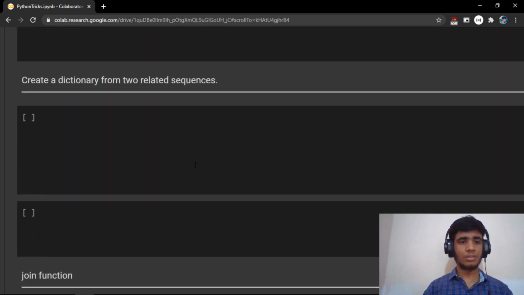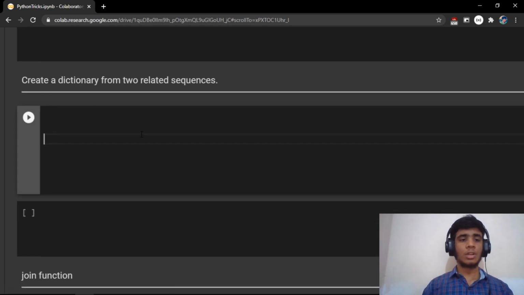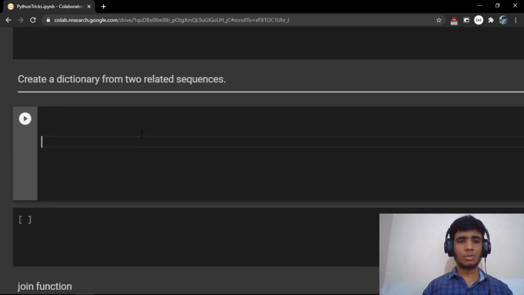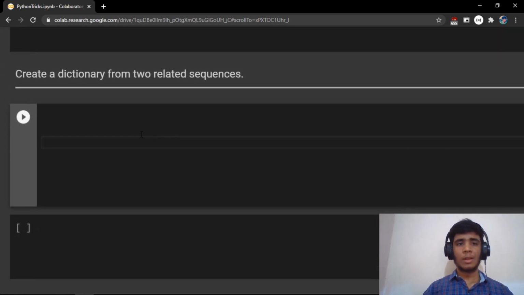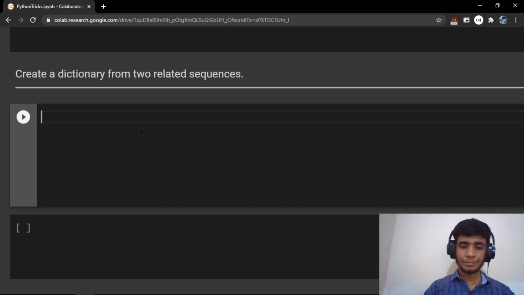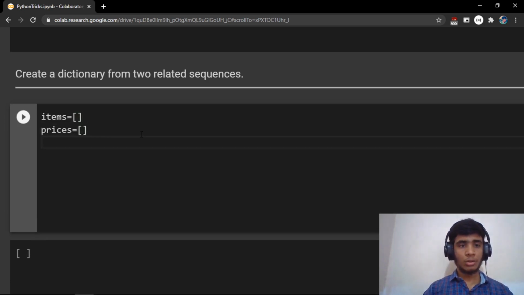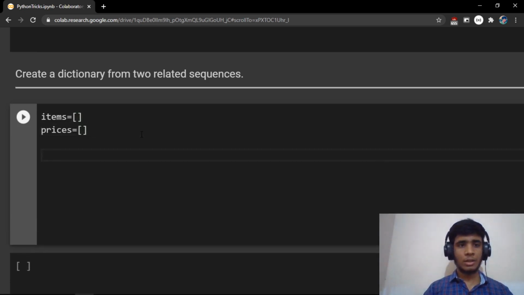And the next trick is create a dictionary from two related sequences. See, if you attend online contests, you can see there are multiple questions where you will be given two arrays, and they are related in some way, and you have to calculate something. Let me explain with an example. Let's say in a contest, they give items is equal to something, and prices is equal to something, and the user has made a shopping of multiple items, and the program asks you to calculate its shopping total.